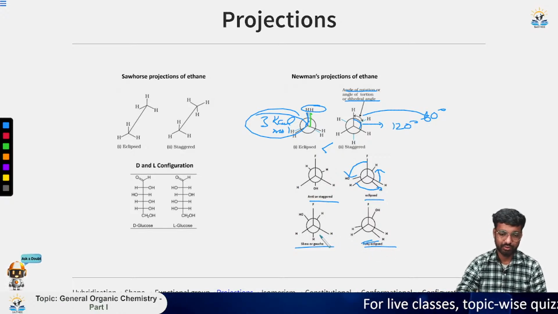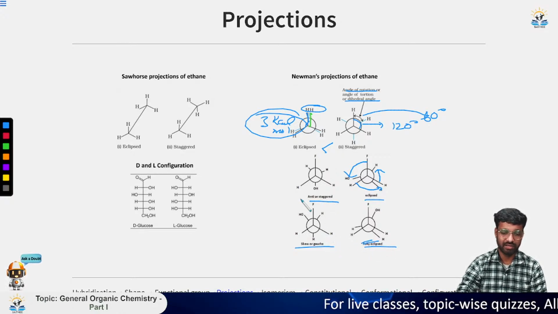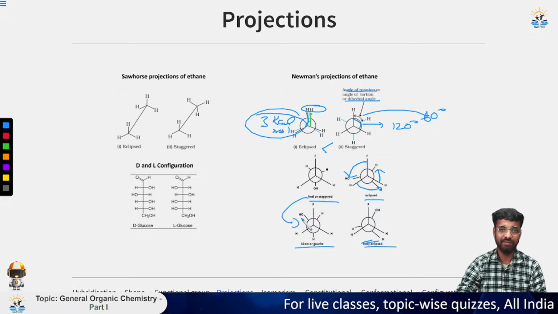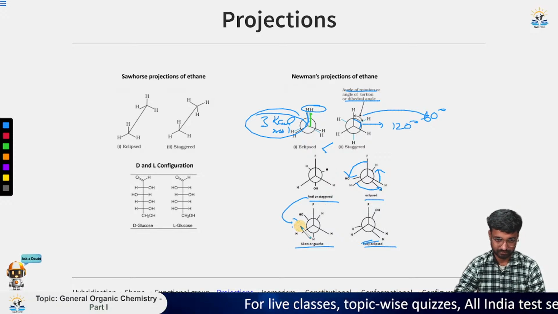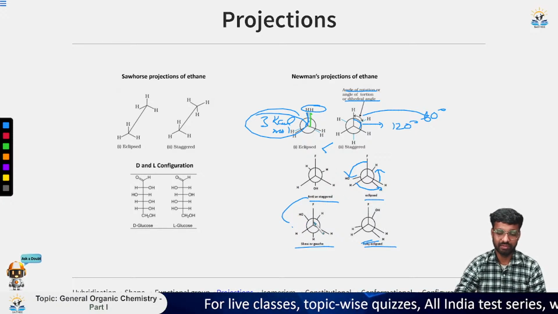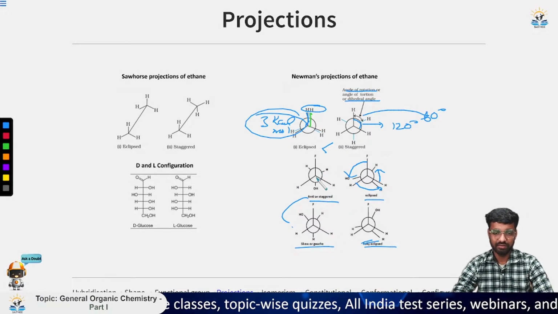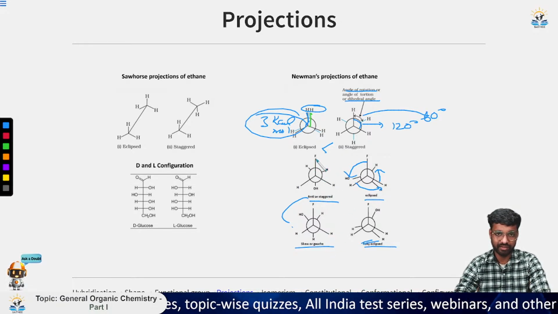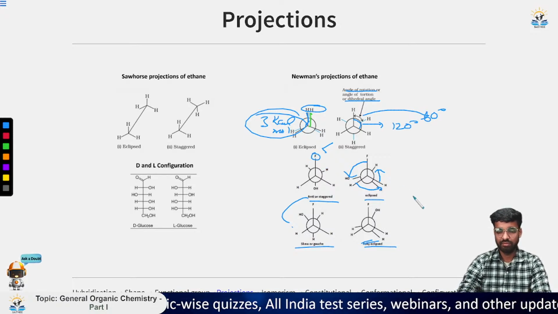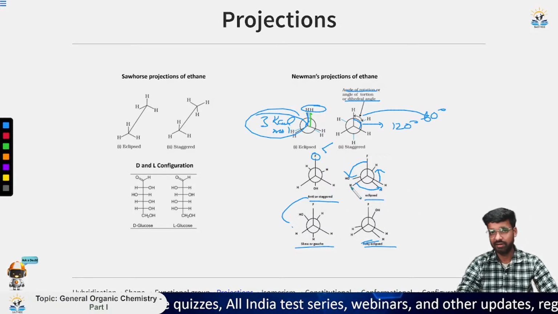And then we have the skew or gauche. So what is the difference between skew, gauche and anti? The main difference is that, if you look here, you can see very clearly that this F is not here. So let me take another example to explain it.